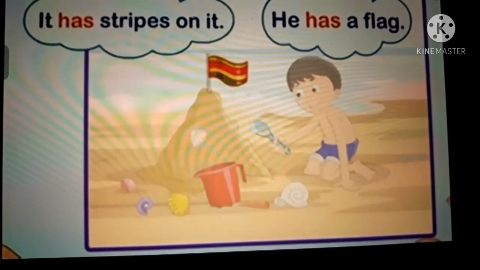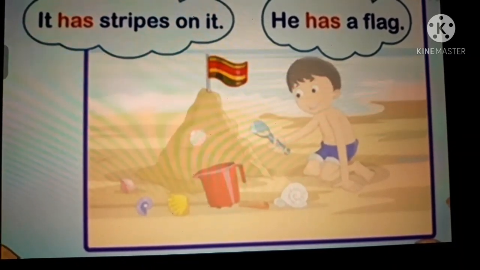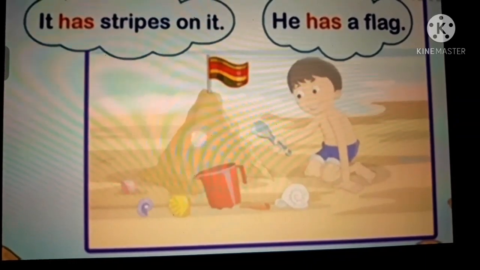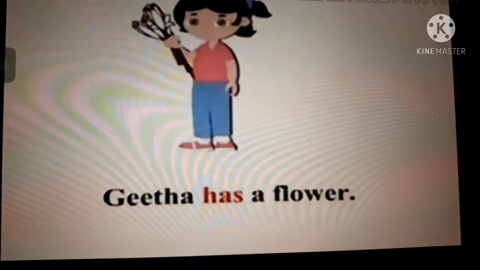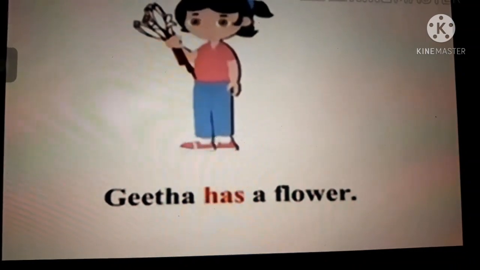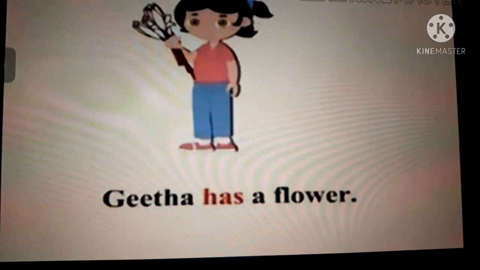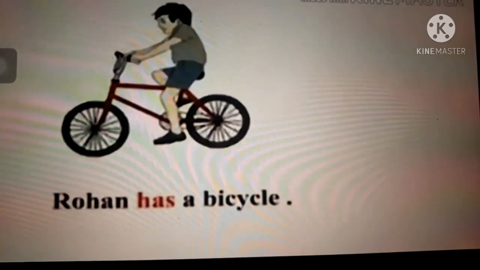It has stripes on it. Children, in this sentence, it is a third person singular pronoun, so has helping verb is used. Gita has a flower. Children, in this sentence, Gita is a singular noun, so has helping verb is used.